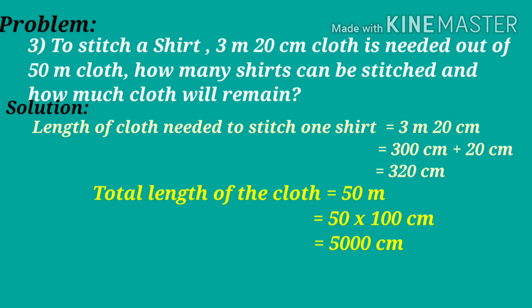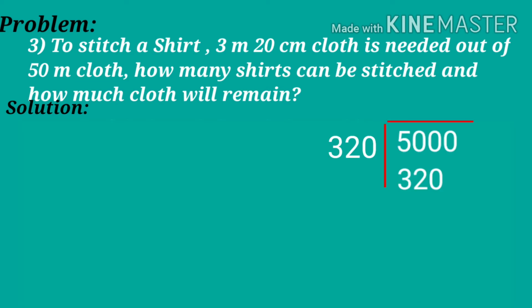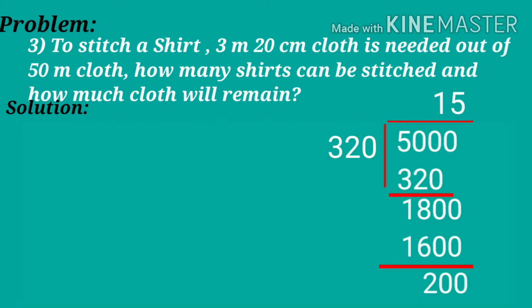Actually, here we are subtracting 320 centimeters repeatedly. If we solve this problem using repeated subtraction, it will be very lengthy. So, we know that repeated subtraction can be expressed as division. So, to find the number of shirts stitched, we divide 5000 by 320.